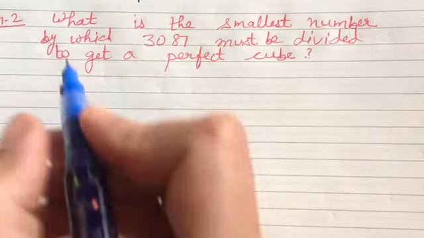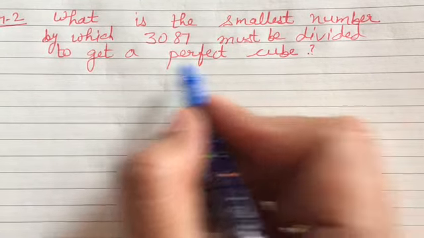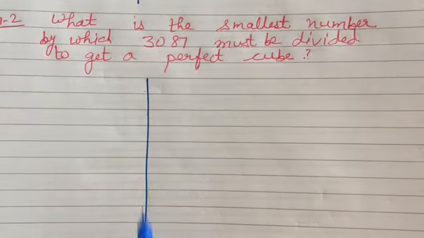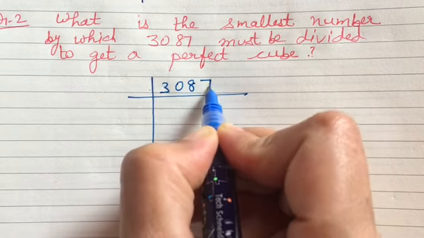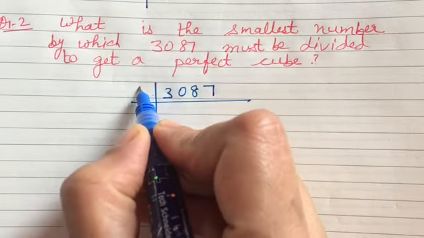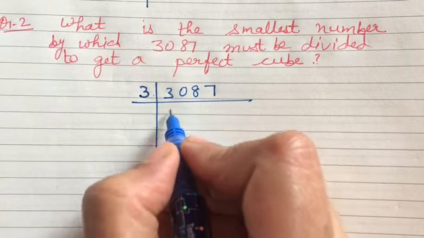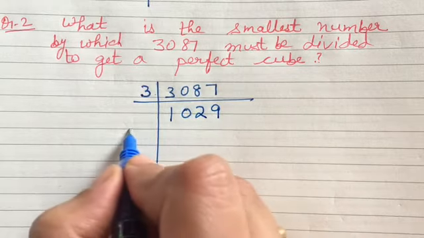Next, what is the smallest number by which 3087 must be divided to get a perfect cube? Let's again go for the prime factorization. 3087. Fine. So it is divisible by 3. What we will get? 3 ones are 3, 3 zeros are 0, 3 twos are 6, 3 nines are 27.